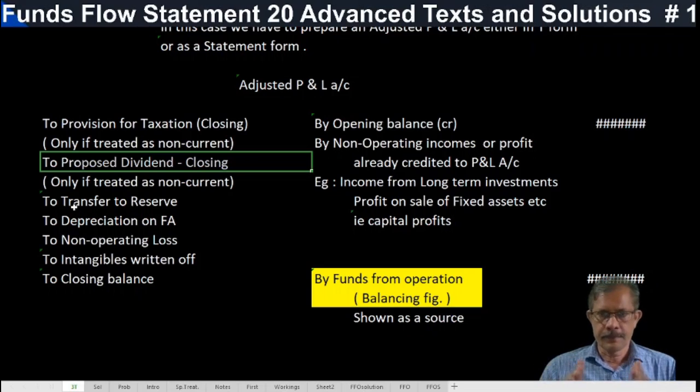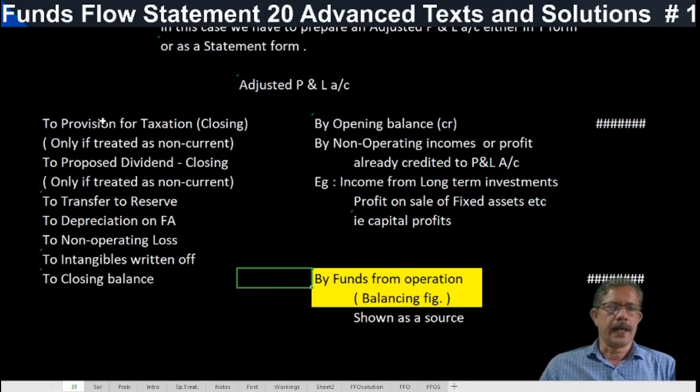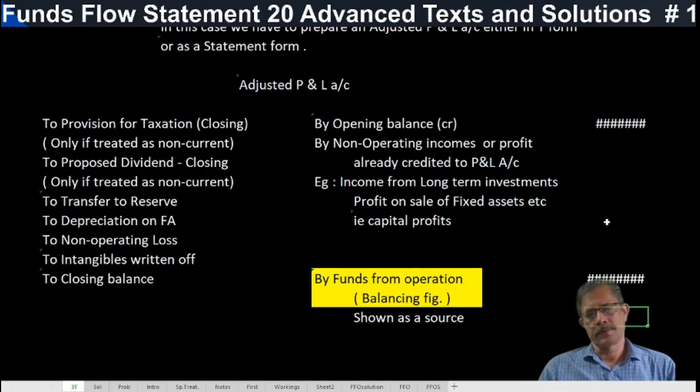If we are taking this profit from the balance sheet, the opening balance should be shown on the credit side and the closing balance on the debit side. Items to be added should be debited and items to be deducted should be credited. The difference will be funds from operation. And this is the adjusted profit and loss.